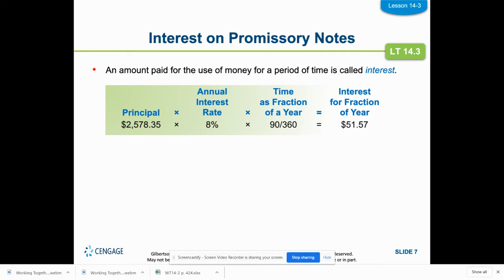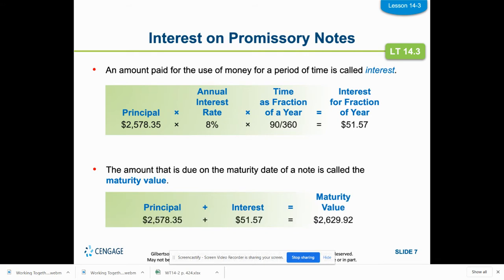So we take 2,578.35 times 0.08 times 90 divided by 360, you get 51.57. So they're going to have to pay us back $2,578.35 plus 51.57. The amount that is due on the maturity date is the maturity value. So in this case, both of those amounts equal the maturity value.